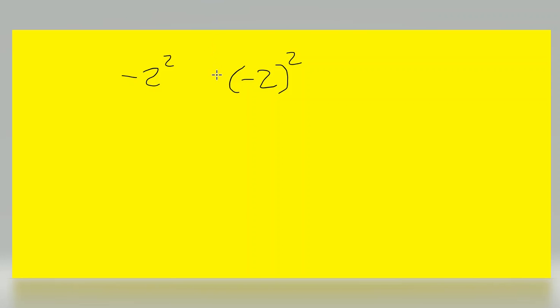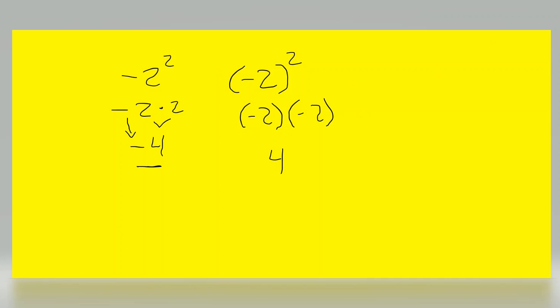So you might be wondering, why do I have to substitute in parentheses? Well, you have to substitute in parentheses because it will help you get the right answer. So I have one with parentheses and one without parentheses here. So in parentheses, what this means is it's negative 2 times negative 2, because negative 2 squared was the problem. So negative 2 times negative 2 would give me 4. What the example without the parentheses shows is what this means will be negative 2 times 2, because in this example, the square, the exponent, is only with the 2 and not with the negative sign. So negative 2 times 2 would give me negative 4.